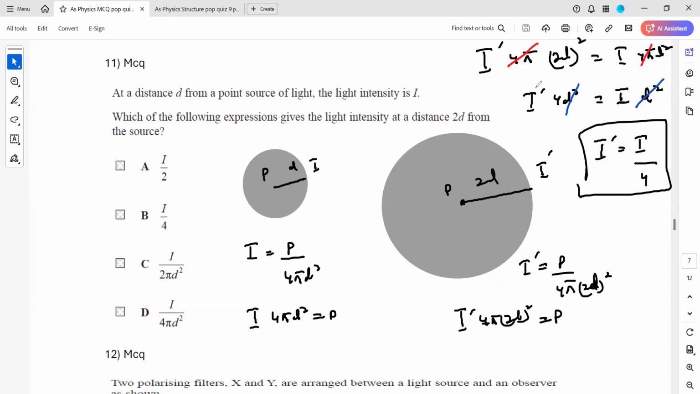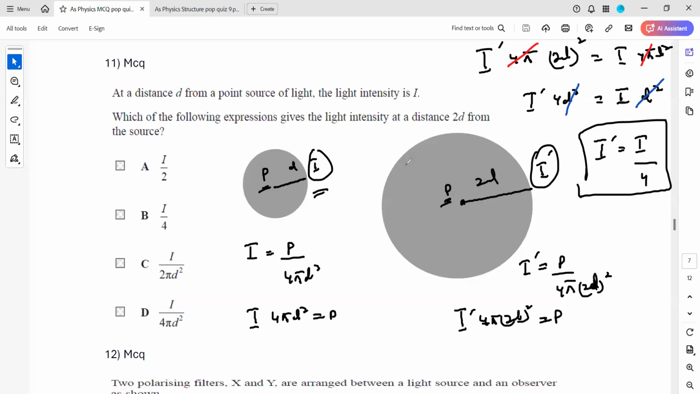I dash and I cannot be cancelled out because this intensity is different from this one. The two intensities are different. The source has a power P and the intensity at a distance d is I. And the source has a power P and the intensity at a distance 2d is I dash, a new intensity. These two intensities will not be the same.